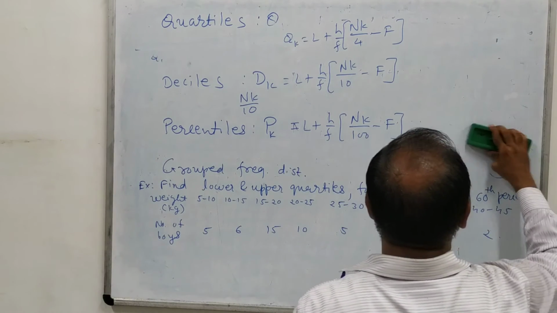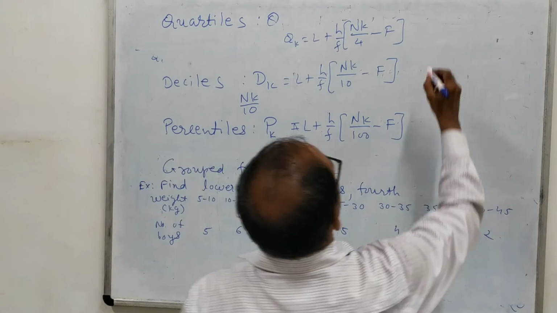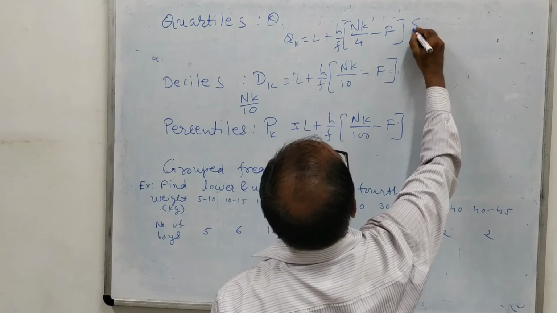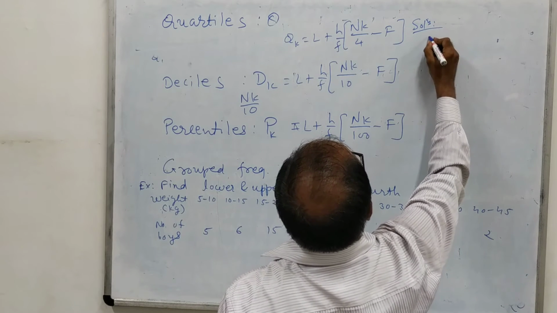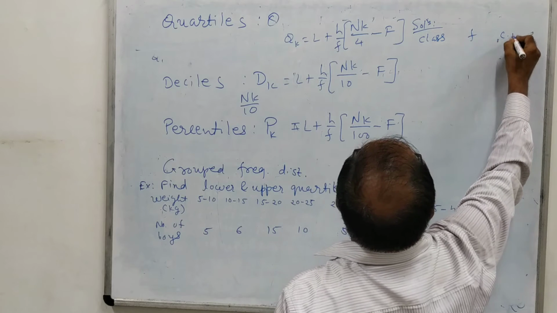As we were doing in median, here again at the very first stage, draw the table in the solution showing class intervals, small f and CF.